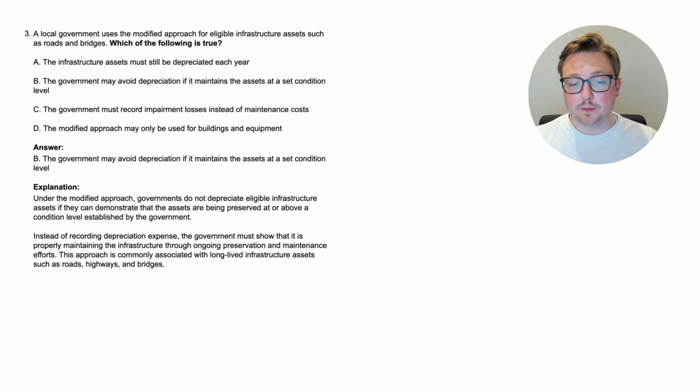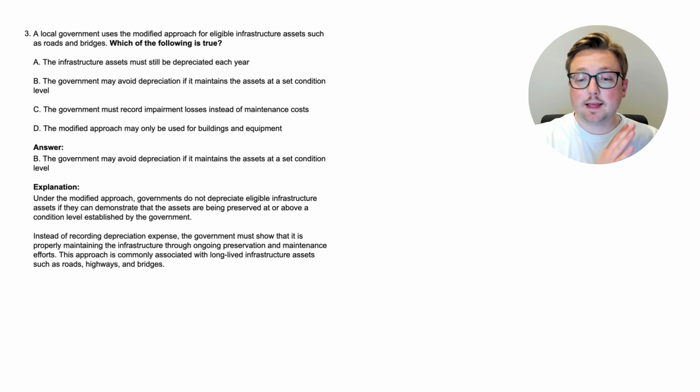The answer is B. The government may avoid depreciation if it maintains the assets at a set condition level. So we're learning something about the modified approach here. Let's go ahead and look at the explanation. Under the modified approach, governments do not depreciate eligible infrastructure assets if they can demonstrate that the assets are being preserved at or above a condition level established by the government. So they don't have to have depreciation for certain assets if they can show that they're maintaining it. Instead of recording depreciation expense, the government must show that it is properly maintaining the infrastructure through ongoing preservation and maintenance efforts. This approach is commonly associated with long-lived infrastructure assets such as roads, highways, and bridges. Okay, so again, we learned what the modified approach is there for governments.